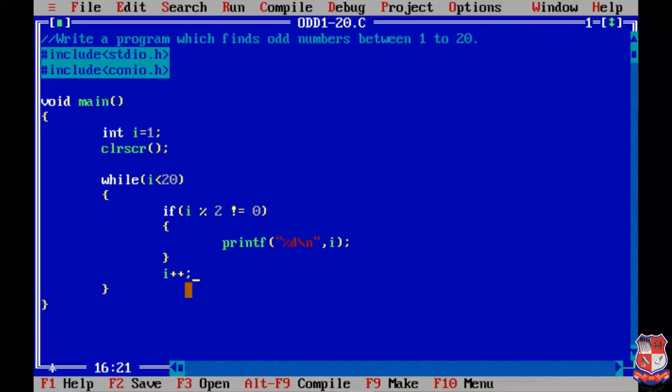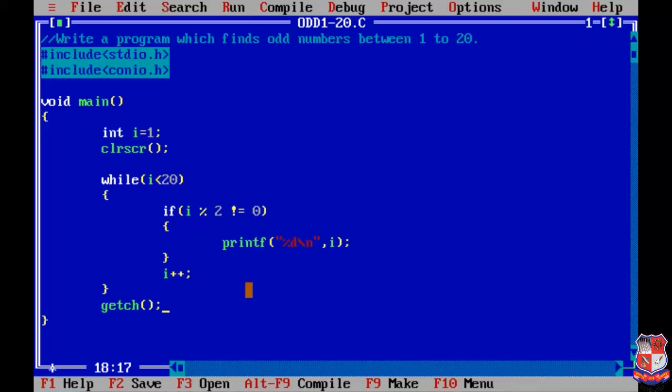So for the next iteration the value of i will be 2 instead of 1, and in each iteration the value of i is increased. Now we'll write the getch statement outside the body of the loop. That's it for our coding.